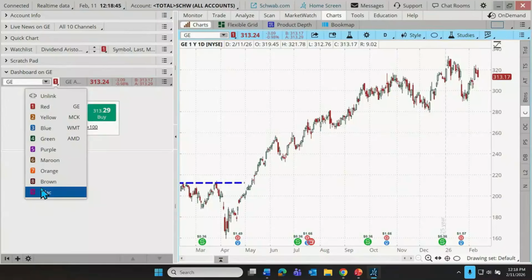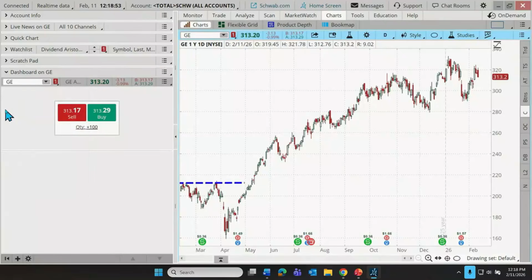Whatever number we choose, every tool that has the same number selected is going to be linked with that tool.